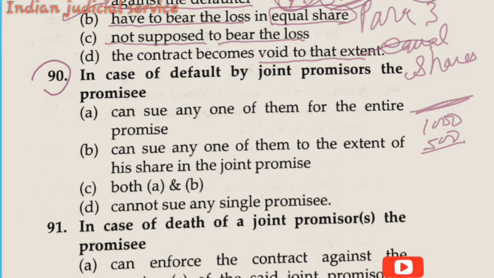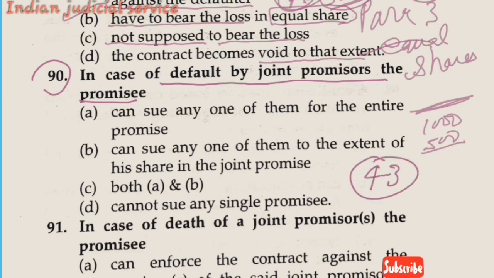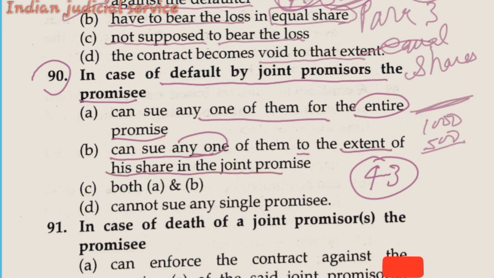Now question number 90, in case of default of a joint promisor the promisee: this question is again related to section 43. Option A, can sue any one of them for the entire promise. Option B, can sue any one of them to the extent of his share in the joint promise. Option C, both A and B. And option D, cannot sue any single promisor. So it is clear here according to section 43, in default by a joint promisor the promisee can sue any one of them for the entire promise.